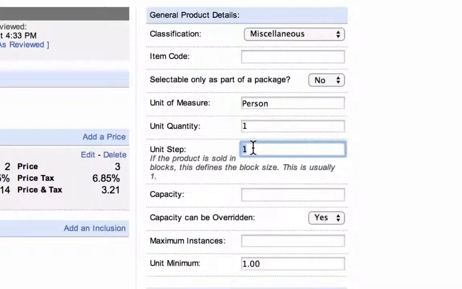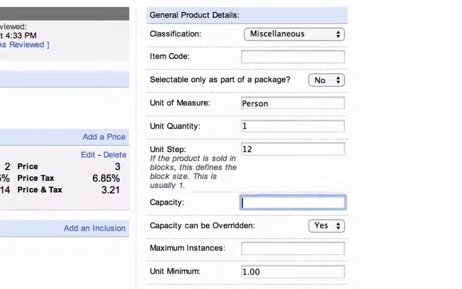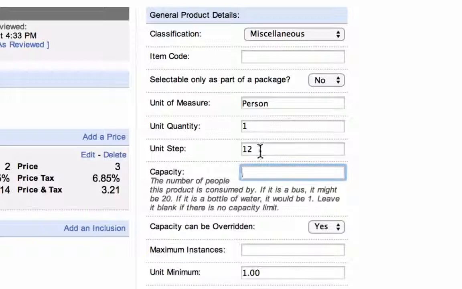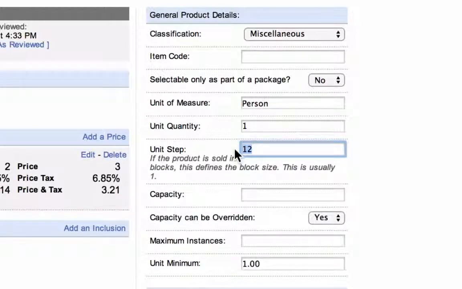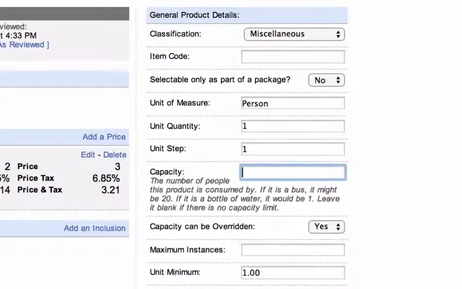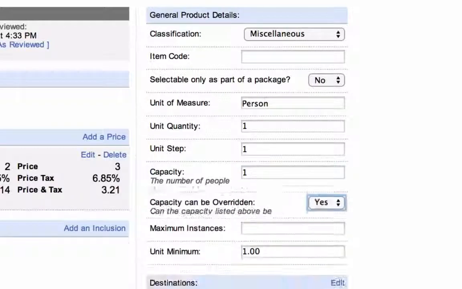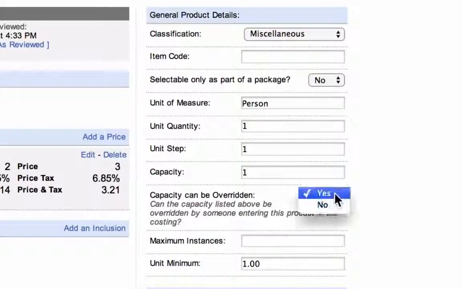For example, say the product is a 12-pack bottle of water, but you are serving bottles individually and want to charge a client for a whole case for any partially used cases of water. In this instance, you would make the unit step 12. Therefore, if 25 bottles of water are used, the costing will default up for the cost of 3 cases of water rather than 2. Enter the capacity, which is the number of people a product is consumed by. For example, a bottle of water would have a capacity of 1, but for a 20-person bus, the capacity would be 20. Finally, choose whether you want the ability to override the capacity in the costing.